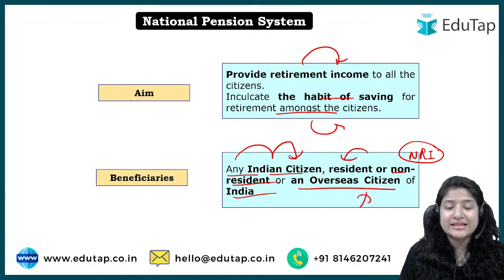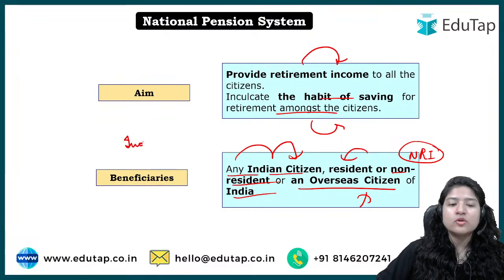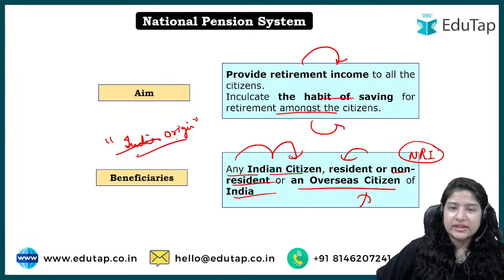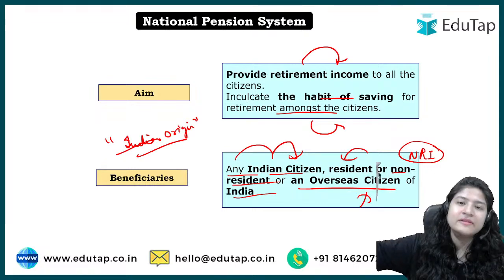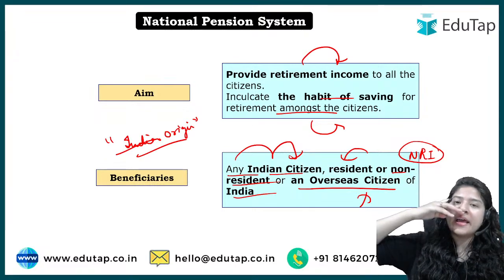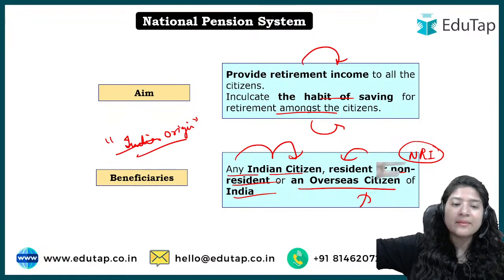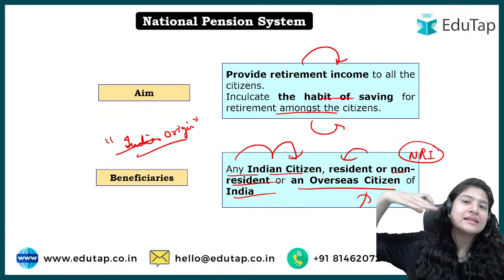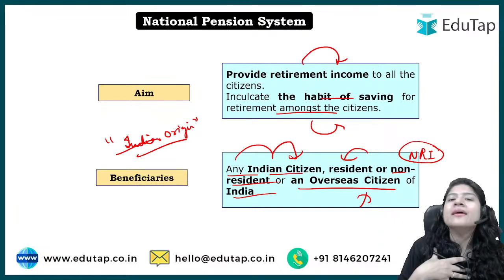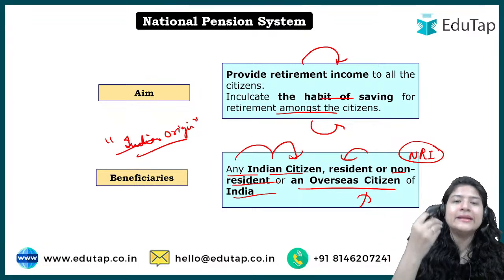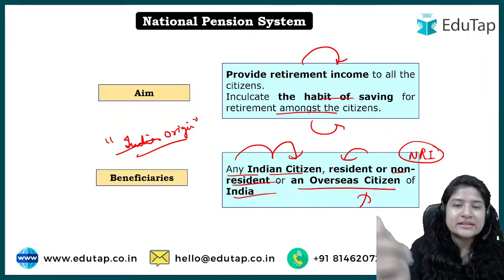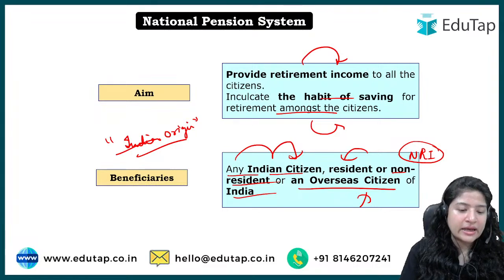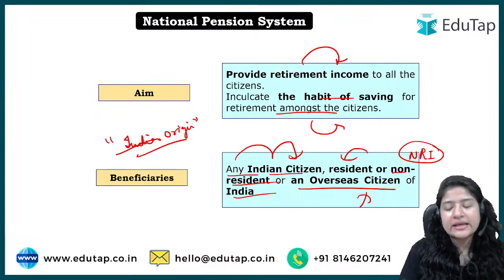ठीक है, तो beneficiaries eligible है. Please keep in mind जो Indian origin वाला concept है, they are not eligible. What does it mean? Like for example my ancestors, they had somewhere in foreign land established themselves, and now I have been born in that foreign land only, right? So somehow I am of Indian origin because my ancestors belong to India, but I am not an Indian, right? So please keep in mind Indian origin people are not eligible under the scheme. But ये जो Indian citizens है, be it resident Indians और NRIs, they are eligible.